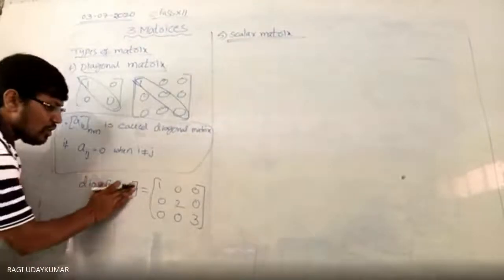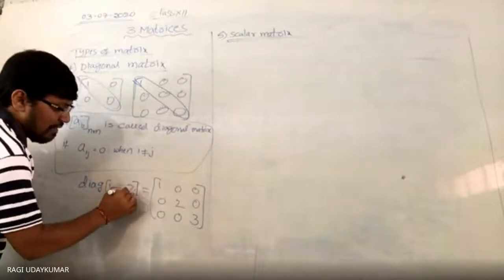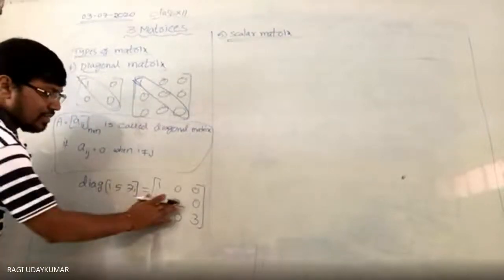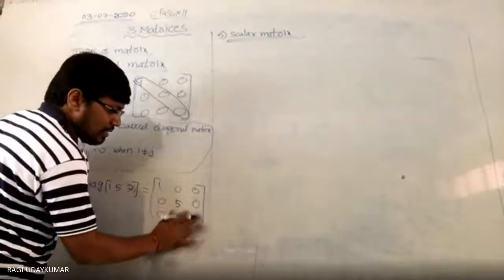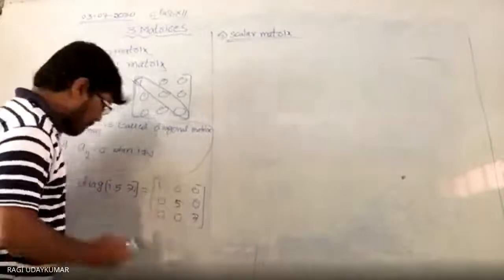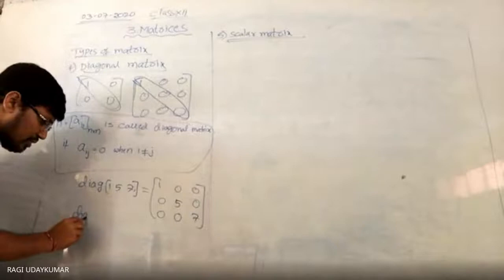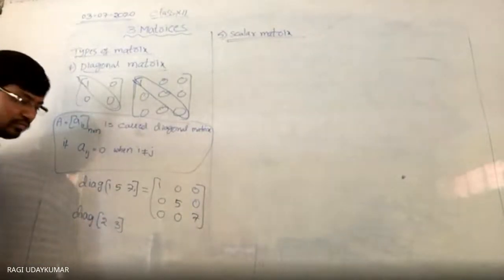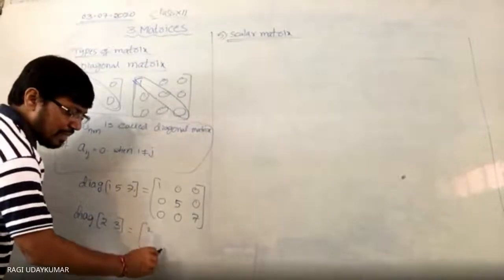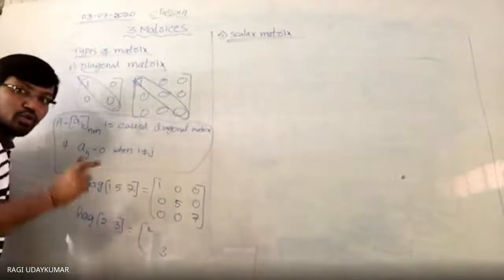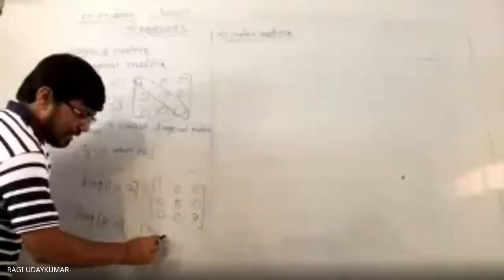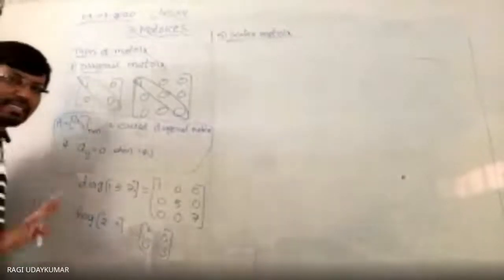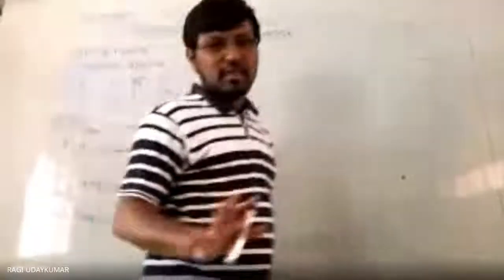Suppose I have given you 1 5 7, then here you will get 5 and 7. Suppose the question is given diag of 2 3, only 2 3 is given, then what do you get here? In the principal diagonal two elements means a 2 by 2 matrix: 2 0 0 3. Is it clear? समझ में आया?